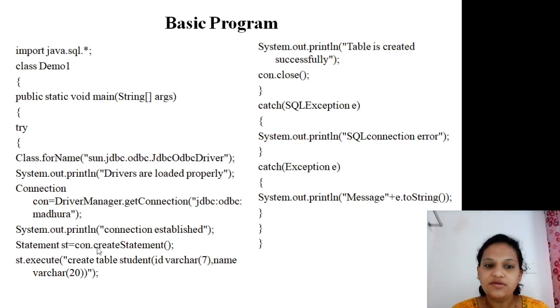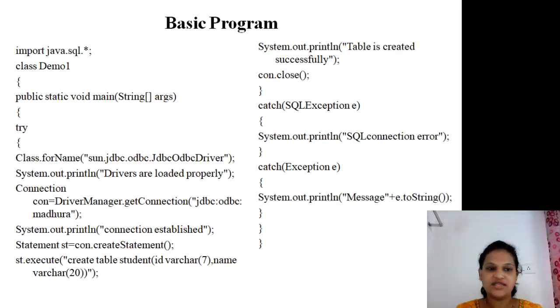After completing these steps, we go to the last step. Our target is just the development of the table, that is, create table is complete. Then don't forget to close the connection with con, which is an object of the Connection interface. Then the catch block, SQLException e, which helps to handle errors at runtime.